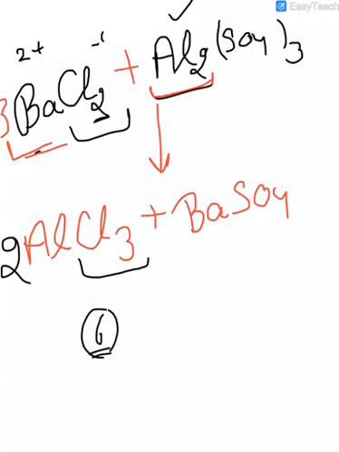Aluminium 2, aluminium 2. Barium 3, sulfate 3. So we also write 3 here. So it is our balanced chemical equation that when barium chloride reacts with aluminium sulfate, it gives us aluminium chloride plus barium sulfate. Right, so now we can solve all of these problems like this.